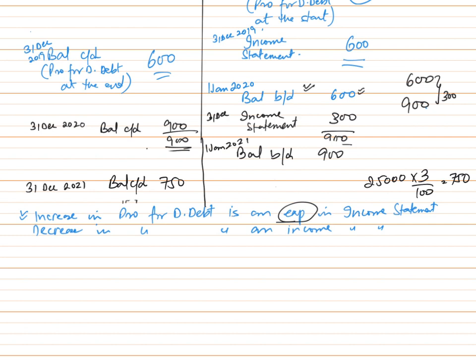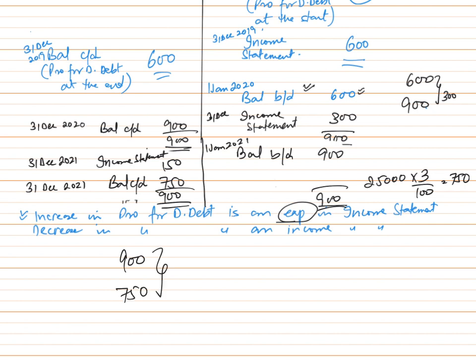Now you can clearly see which side is smaller. Our debit side is smaller by how much? 900 minus 750 is 150, so we will write income statement over here, 31st December 2021. And if we make income statement, we can see our provision for doubtful debt was 900 at the start of the year, then it became 750. So you can clearly see our provision reduced by 150, and reduction in provision is an income in income statement. We will treat it as an income in our income statement.